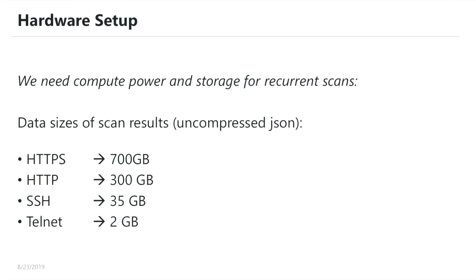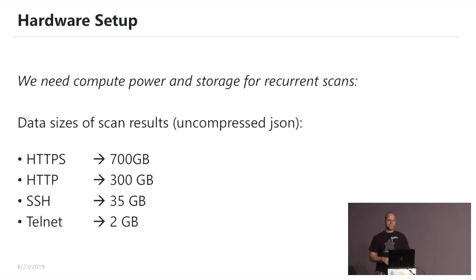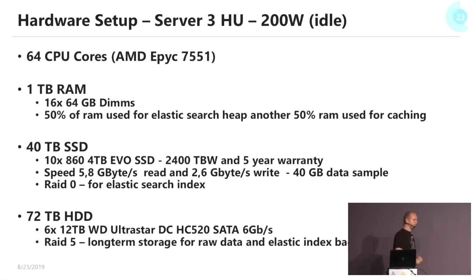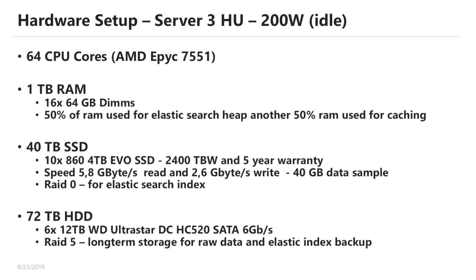Hardware setup. Very important if you want to do a lot of internet scans, also with protocol application, data enrichment and so on. The size of the protocols quite differs, and you can see it's all really big numbers. A single HTTPS scan is about 700 gigabyte, HTTP is 300 gigabyte, and Telnet is only about 2 gigabyte of data. Therefore, we have bought a big server consisting of 2 AMD EPYC 7551 CPUs.